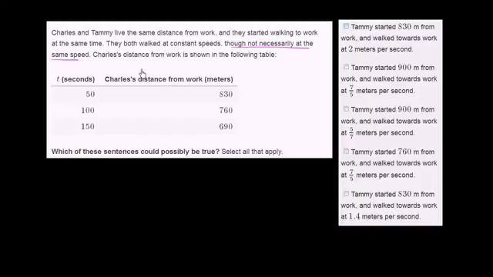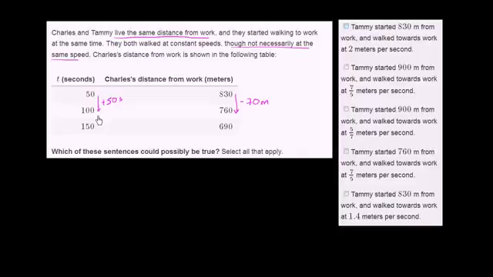Well, the one thing that we know is that they live the same distance from work. So the distance that Charles started walking from work is the same distance that Tammy started walking from work. Let's figure out what that distance is. If we go from 50 to 100 seconds, when 50 seconds go by, to go from 830 to 760, his distance from work decreased by 70 meters. And let's see if that keeps holding up.